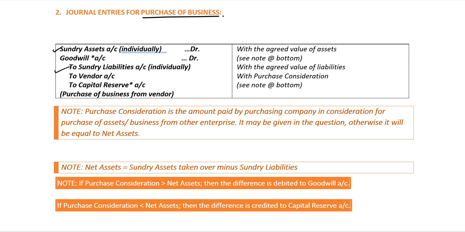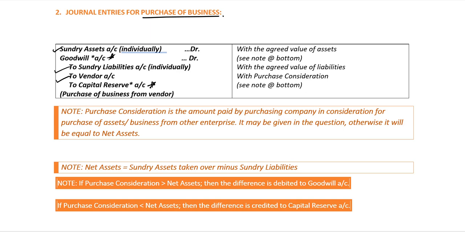We will also credit vendor account with the amount of the purchase consideration, and the balancing figure will either be debited to goodwill account or be credited to capital reserve account. We will just discuss that.